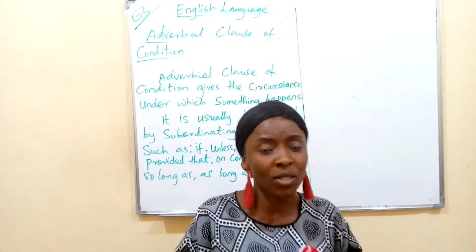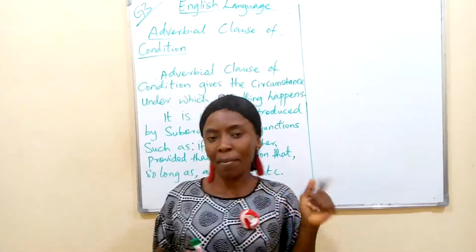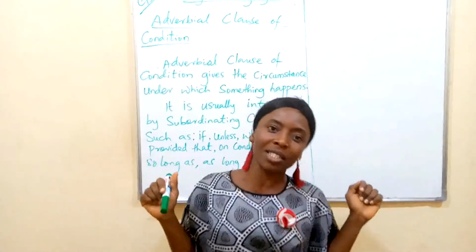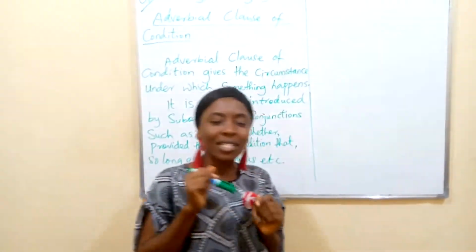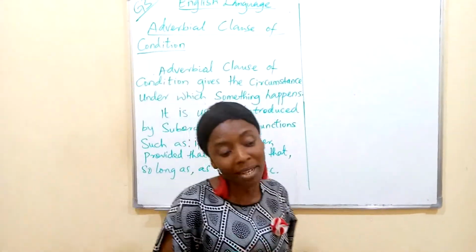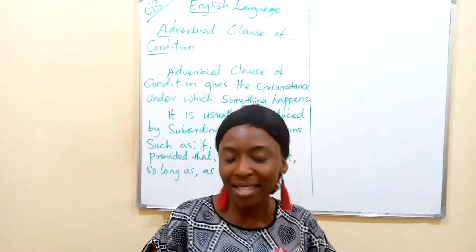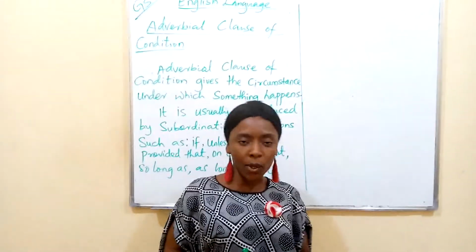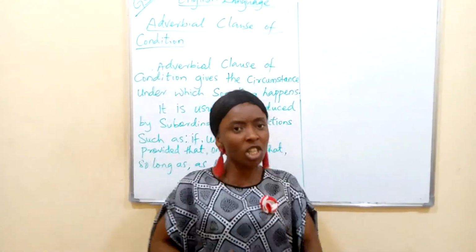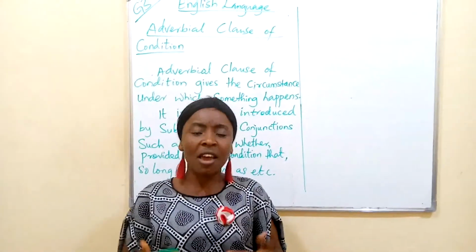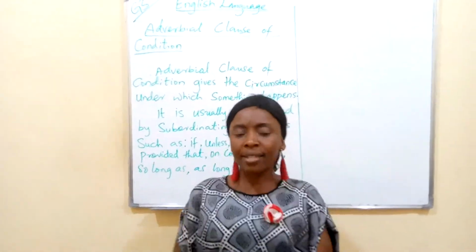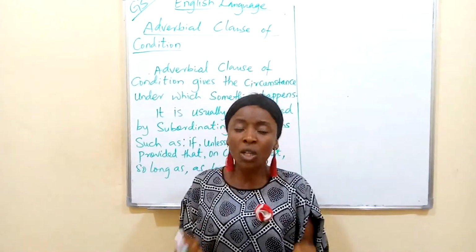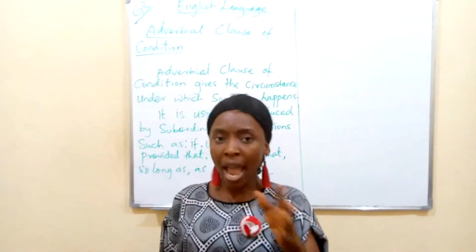As long as you are here, I won't step outside. As long as you are here, I will not count my money so that you will not get it. As long as you are here, I will not write so that you will not look at my handwriting. So if it rains, I won't go outside. There is a condition. In all the sentences that I've given, there are conditions. And I say that adverbial clause of condition gives a circumstance under which something happens.